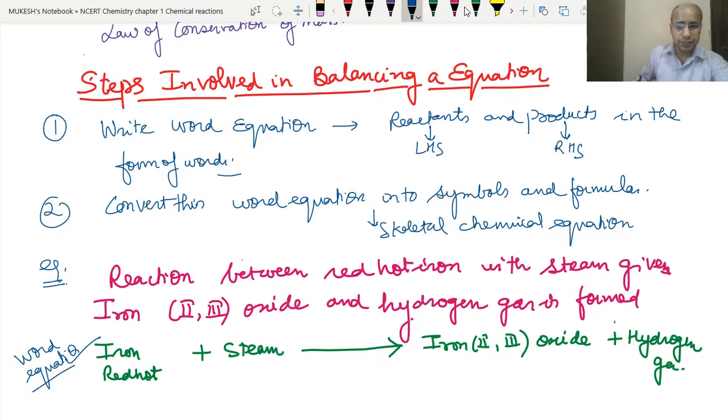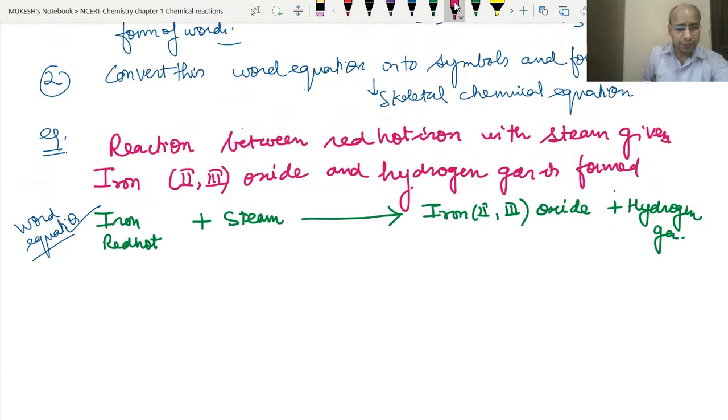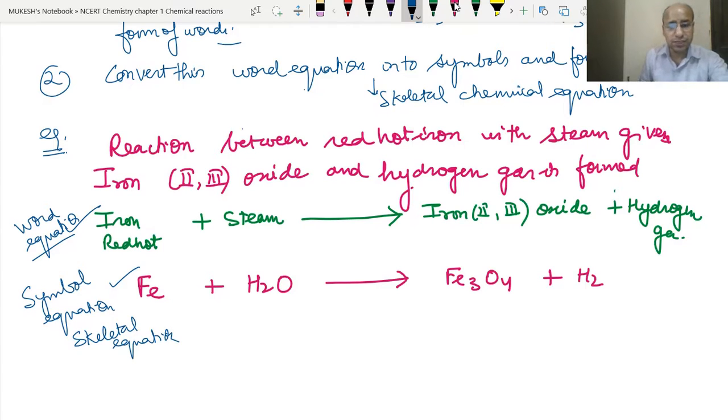Now we will convert this word equation into the formulas and symbols. So iron formula is Fe, steam formula is water, meaning H2O, arrow, iron 2,3 oxide, that means Fe3O4, this is the formula, and hydrogen gas. Okay, this is the symbol equation, or we can say the skeletal equation. Now we need to balance this because it is not balanced.